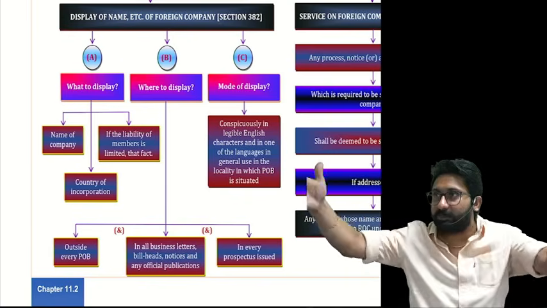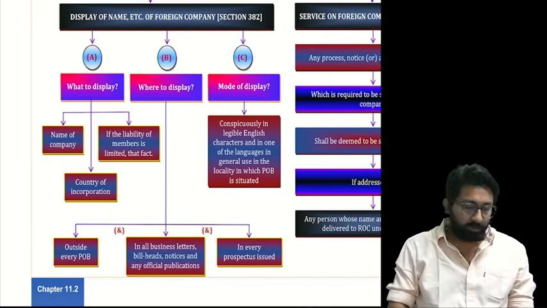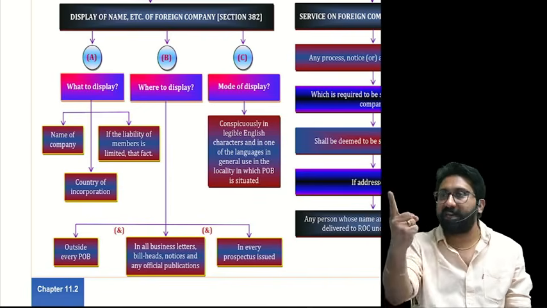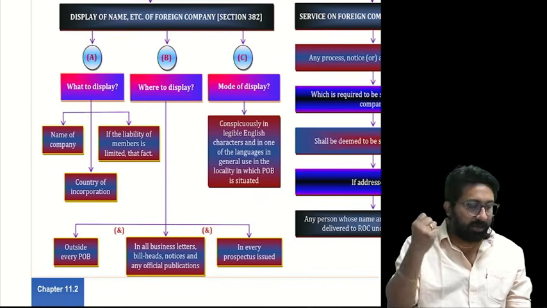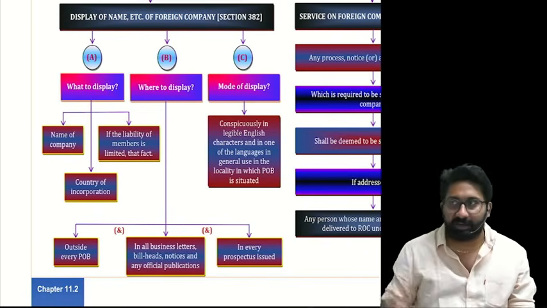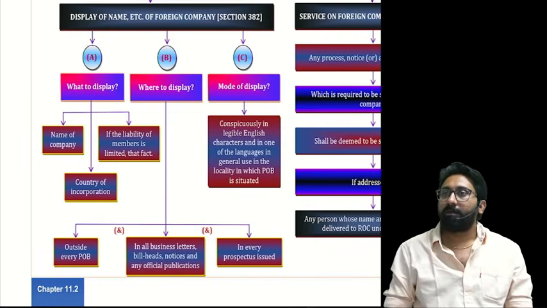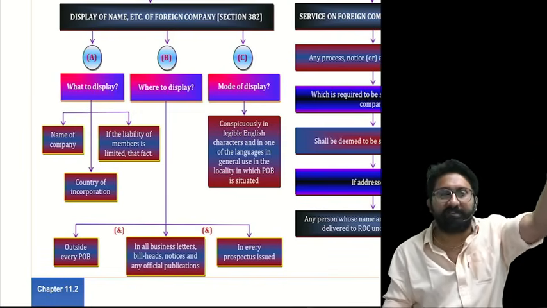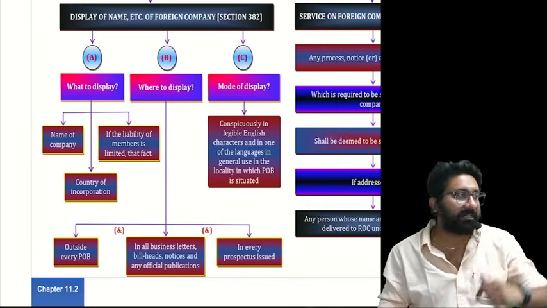Clearly the board has to be affixed. So I repeat, 3 details in 3 different places. Name, country of incorporation, liability if limited. Second one, where to display that? Outside every place of business.